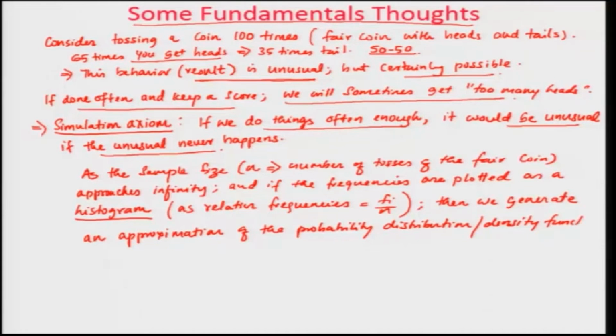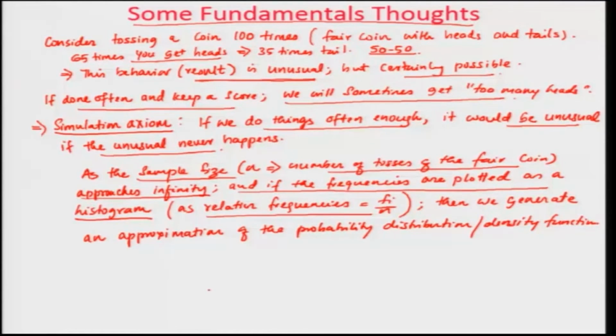Okay. So, what we are saying here is that as the sample size, the n, for example, the number of tosses of a fair coin, approaches infinity, and if the frequencies are plotted, we plot the frequencies of receiving the head and obtain how many heads are seen in the tosses, and then we calculate the relative frequency, which is the number of heads divided by n, and then we plot them as a histogram.